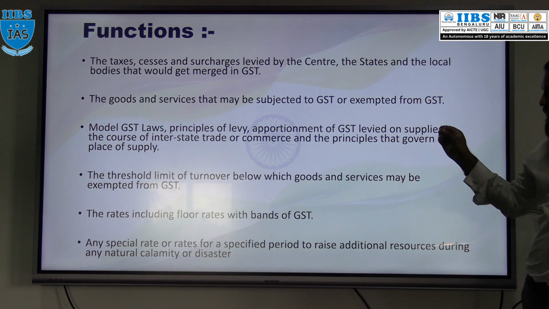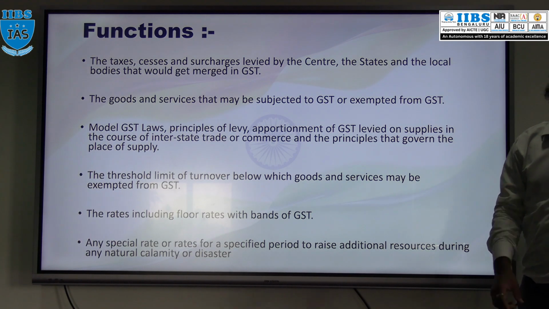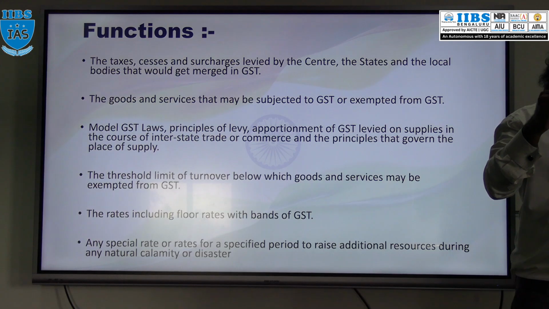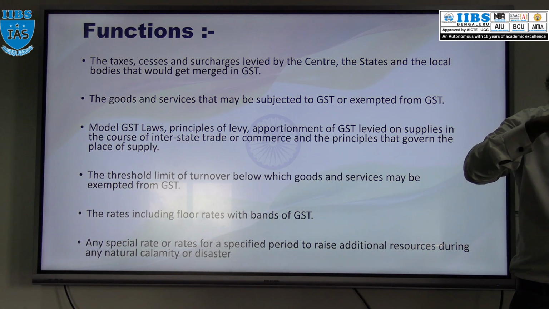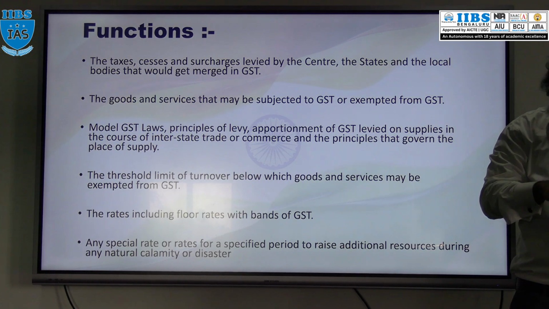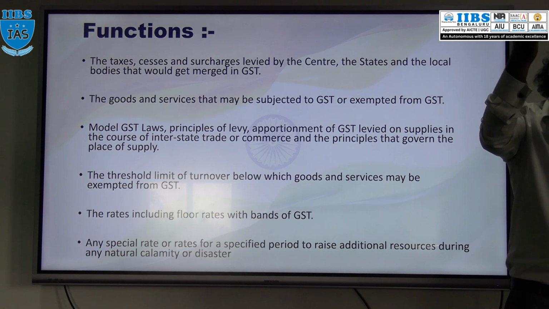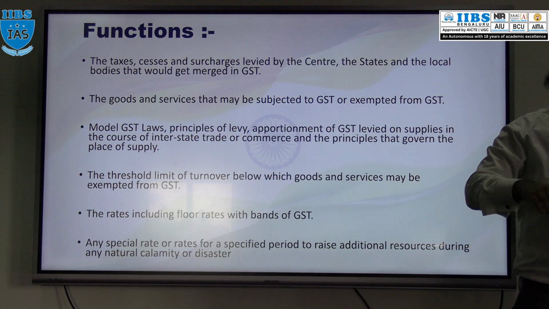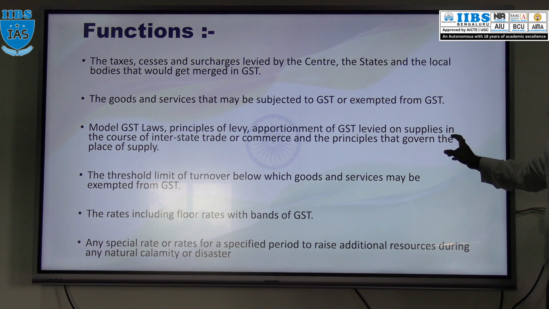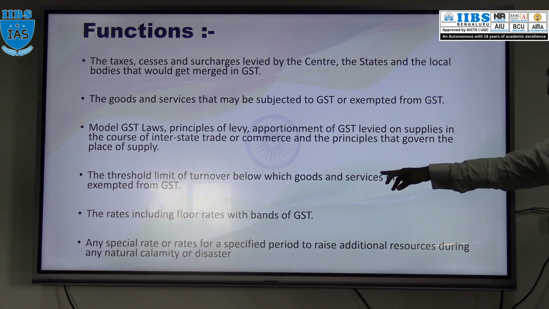In a particular business, turnover will be there. So if a particular business has a turnover more than that, limit will be there. If the limit reaches, then no GST, exempted from the GST. If above the limit, GST will be implemented. So that turnover limit also will be decided by whom? This GST Council. Floor rate also I discussed, na?